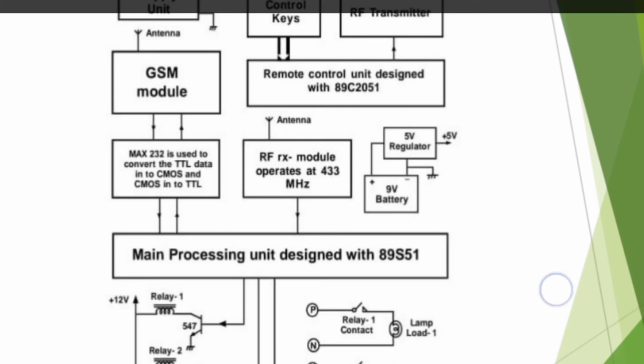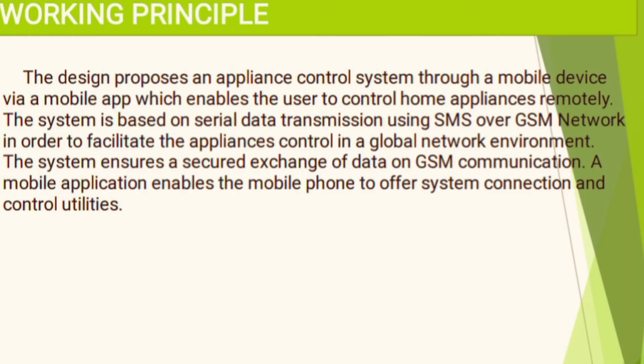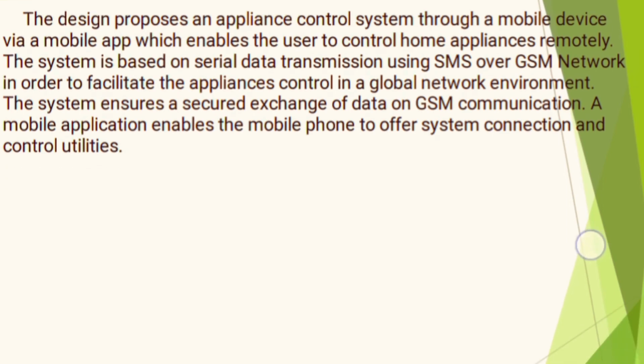The principle involved in this project is an appliance control system through a mobile device via a mobile app, which enables the user to control the home appliances remotely. This system is based on serial data transmission using SMS or the GSM network.